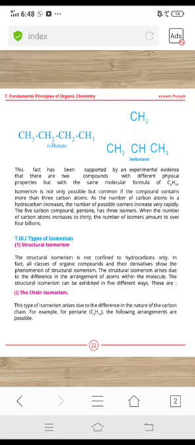Isomerism is not only possible but common if the compounds contain more than 3 carbon atoms. As the number of carbon atoms increases, the number of possible isomers also increases. For example, here we have put the example of the 4 carbon compound butane, and it has 2 isomers. And for carbon number 5, means if the compound has 5 carbons, in pentane, the number of isomers will increase from 2 to 3. It means the more carbons, the more isomers are possible because we can arrange them in different ways.